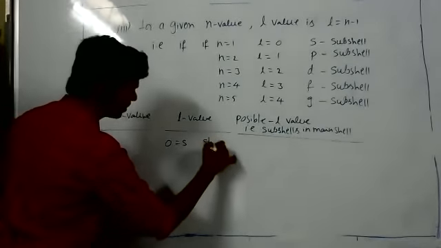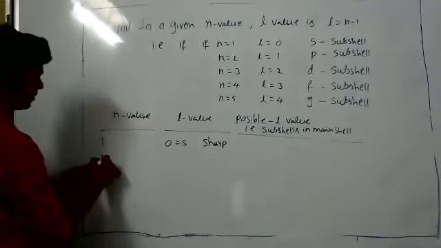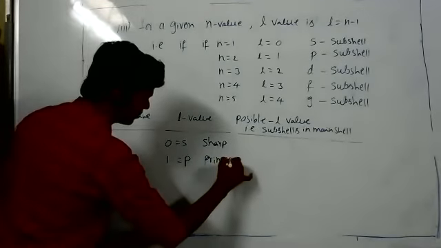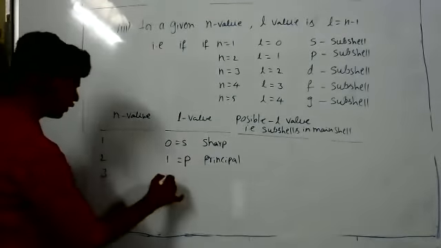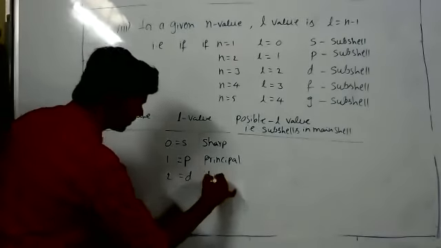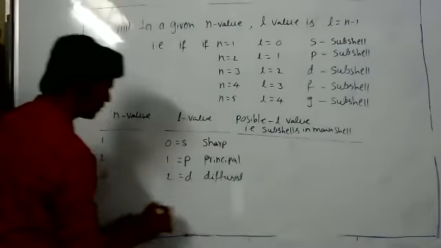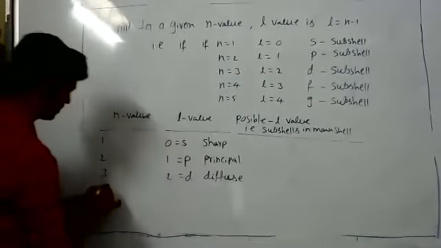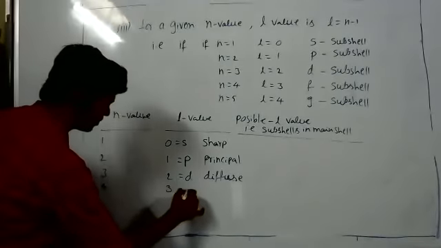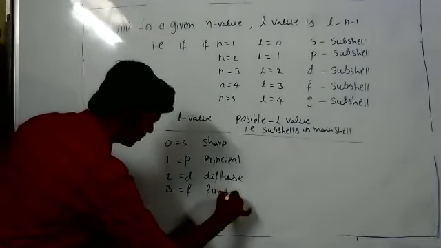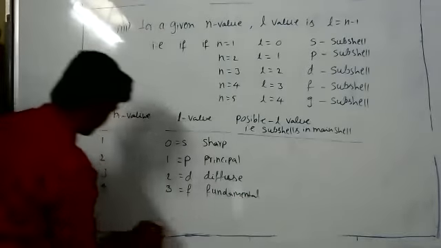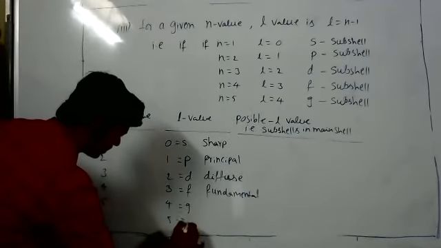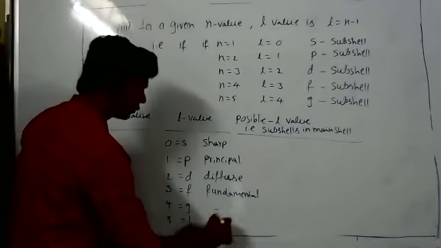S means sharp. 2 is 1, it is P, principal. D is diffuse. F is fundamental. Then G, H: here names are not given, not mandatory to write also.